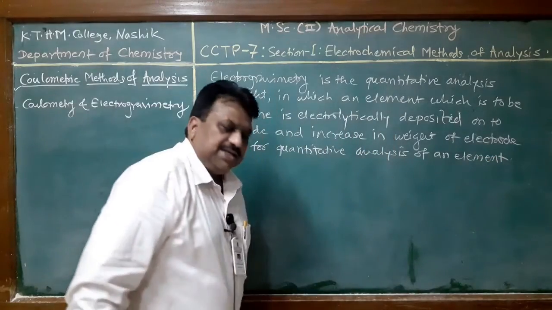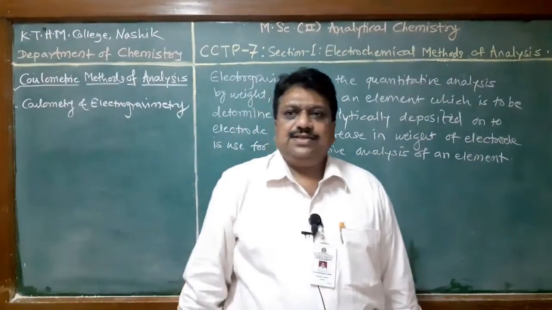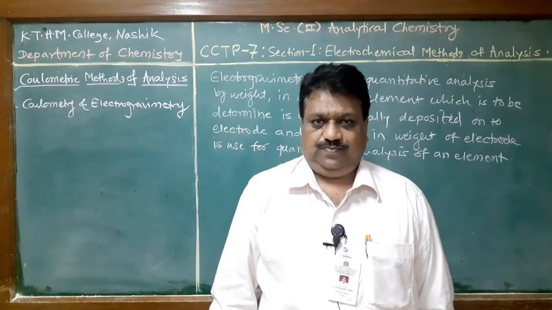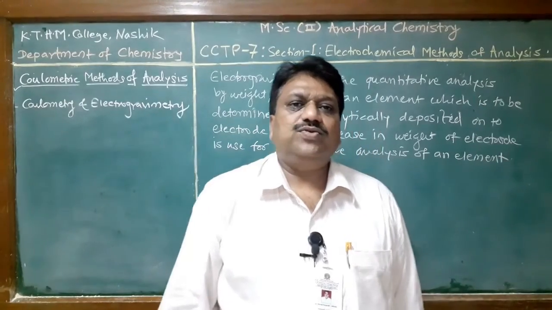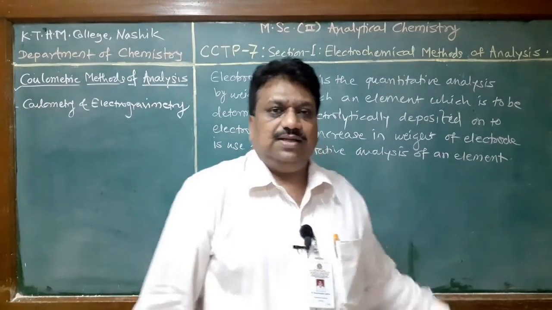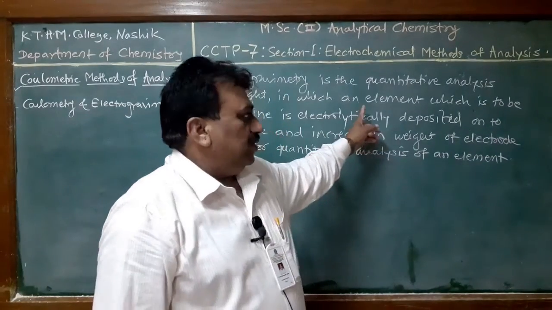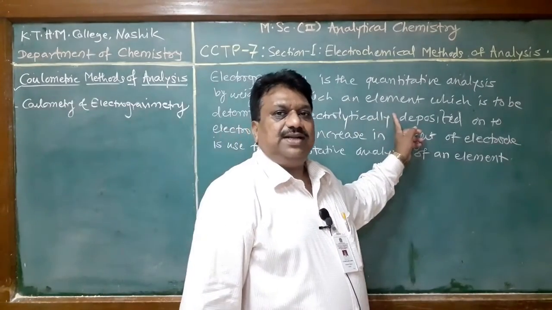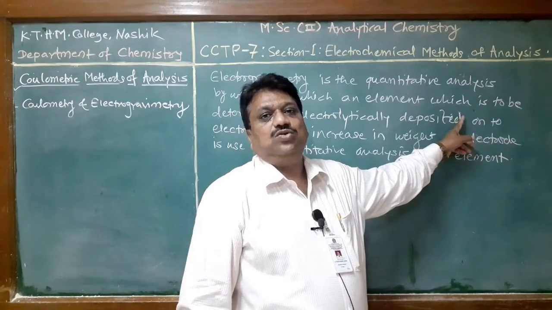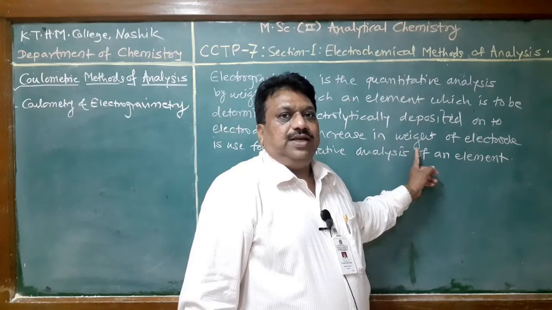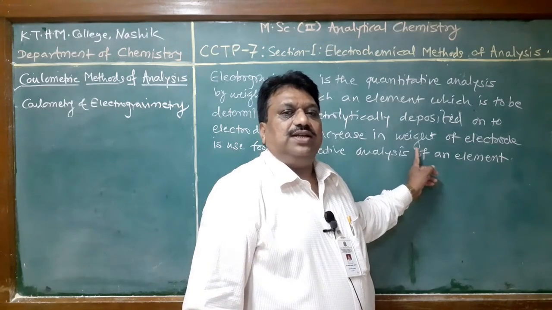That means in electrogravimetric analysis, we can quantify that element by its deposition, and deposition is carried out by using an electrolysis process, and that is a gravimetric analysis by weight, in which substance or element is electrolytically deposited onto the electrode. An increase in weight of electrode is utilized for quantitative determination of analyte.